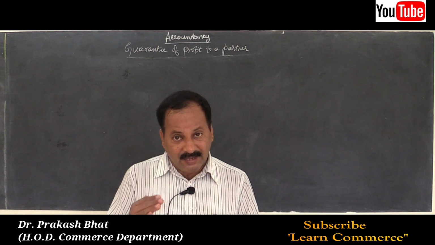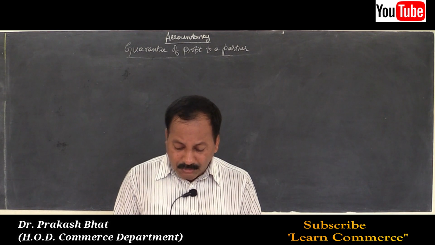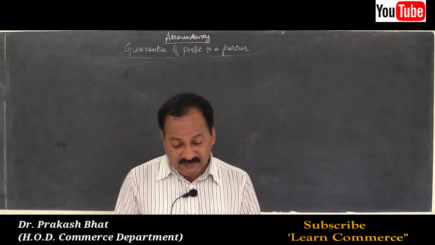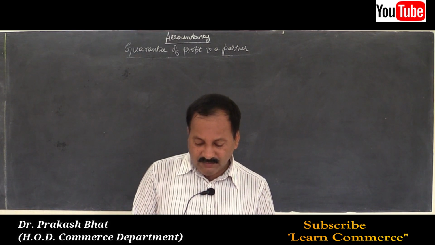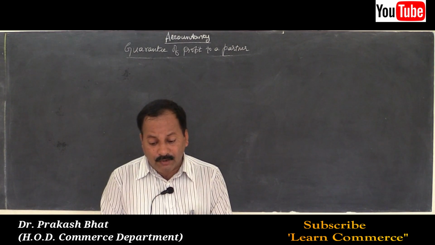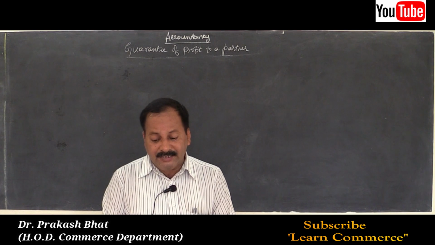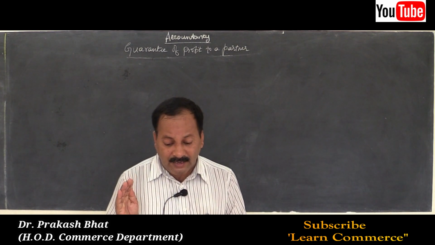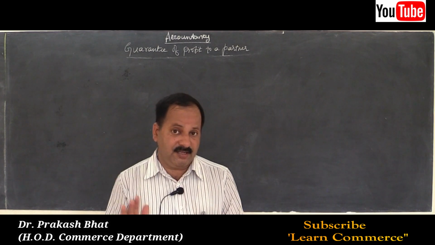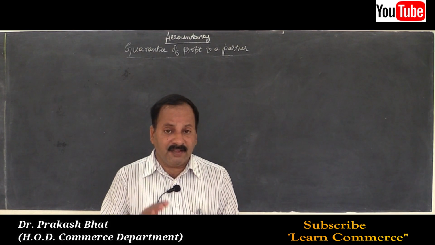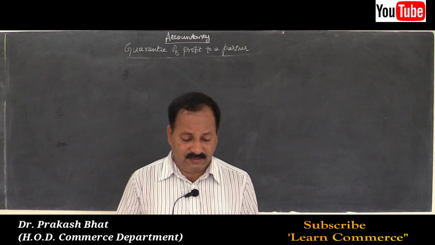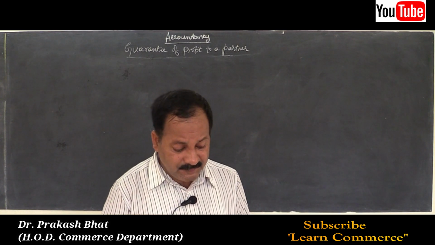Same guarantee. Total profits of the firm were rupees 90,000. Calculate share of profits for each partner when guarantee is given by Sandhya and Neela equally. In this problem, the guarantee was given by Sandhya and Neela equally. So let us solve the problem.